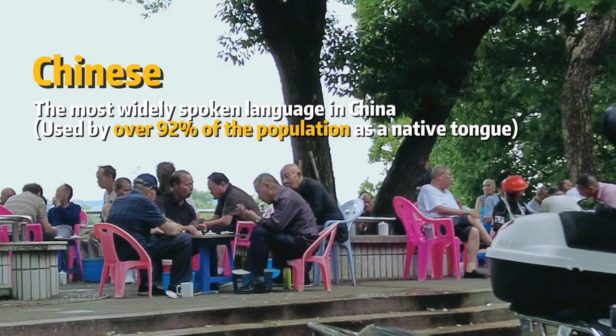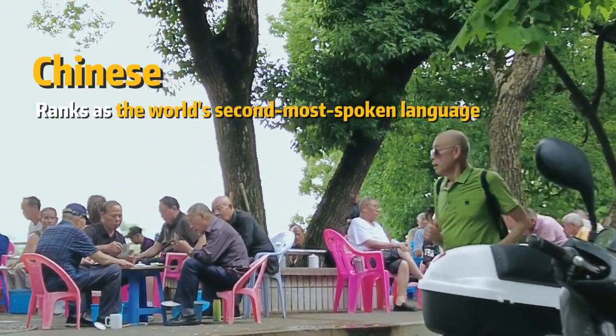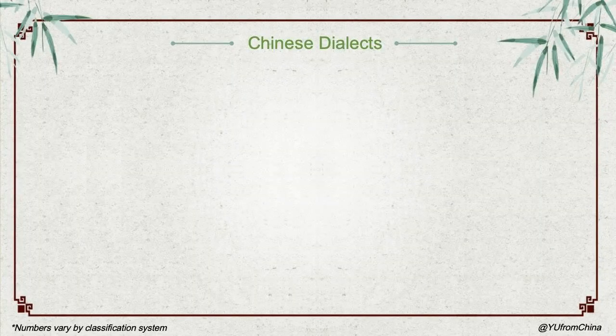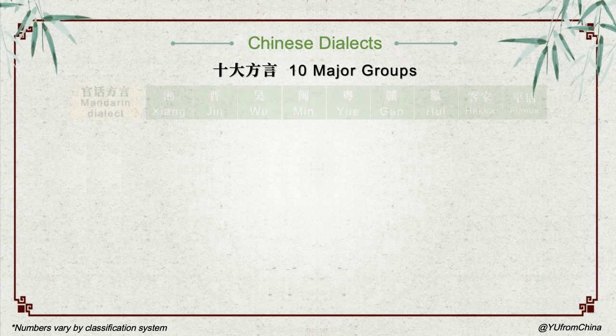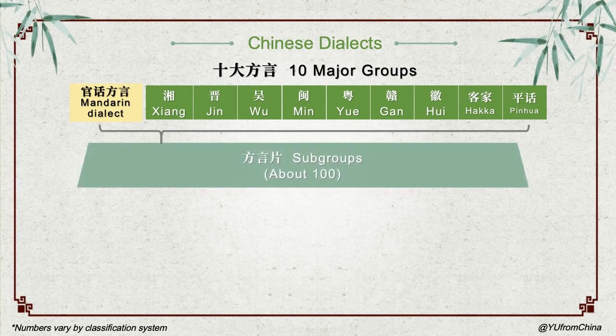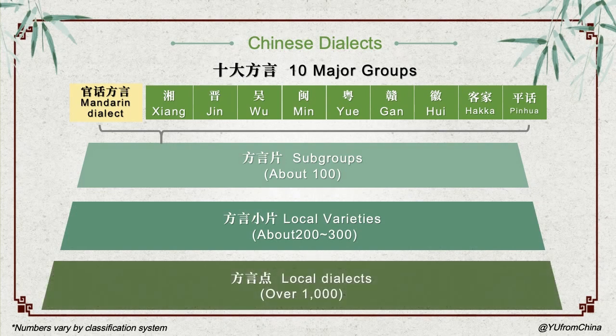Chinese, or what linguists call the Sinitic languages, is part of the Sino-Tibetan family. It's the most widely spoken language in China and ranks as the world's second most spoken language, right after English. According to China's Ministry of Education, Chinese dialects are officially classified into 10 major groups. Each contains numerous subdialects and local variants. This breaks down further into about 100 subgroups, 200 to 300 local varieties, and potentially thousands of local dialects.